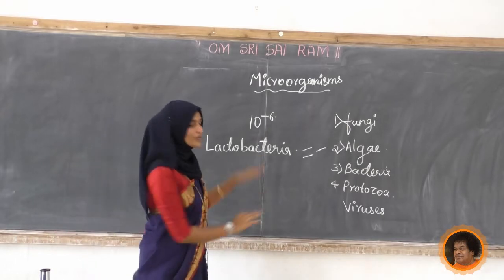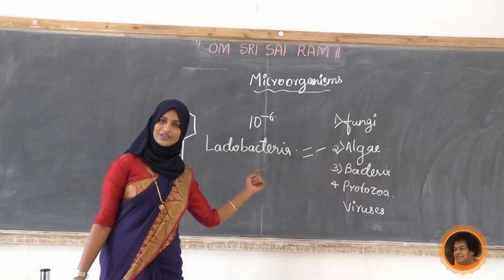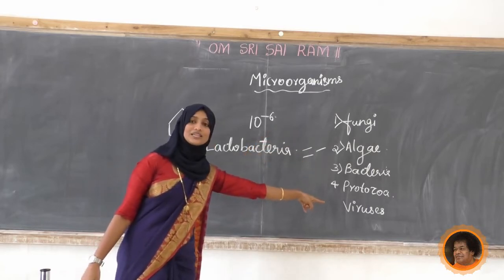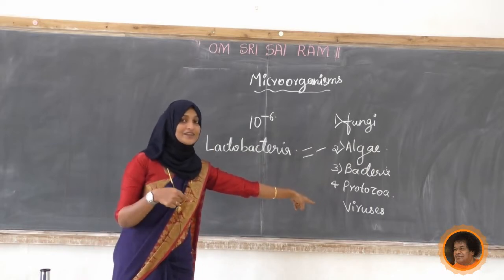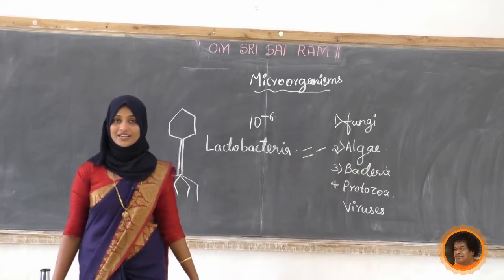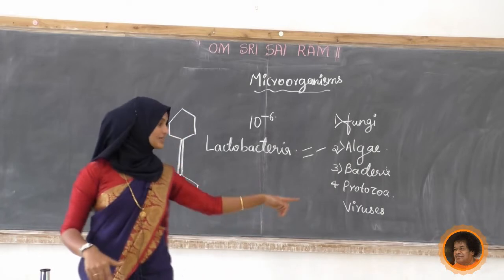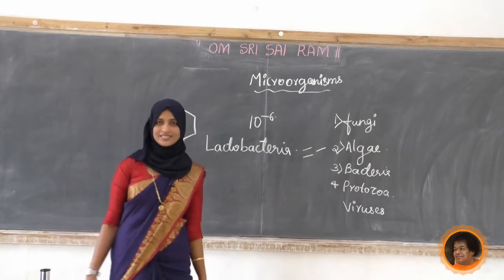Upon that, we added viruses to that. All these 5 are also friends to us. One more question here. Are viruses giving diseases to us, or are they friends to us? Yes, this is also a friend. The vaccines we are getting, we are going to study in the next class. Vaccines are nothing but viruses only, inactivated viruses.